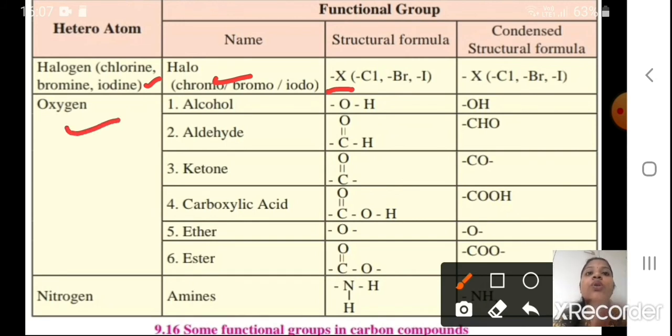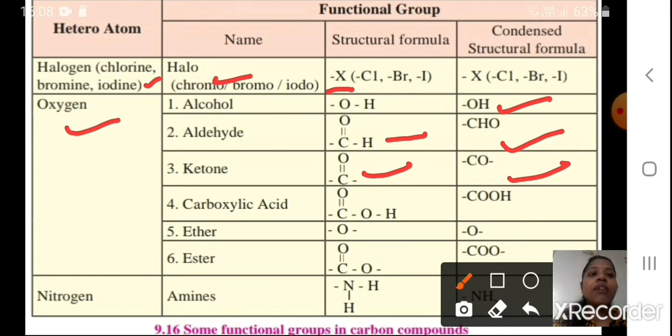Next, if you take the heteroatom oxygen, you can have, see how many types, six types. Alcohol, you write it as dash OH. You will remember the functional group of alcohol is dash OH. Aldehyde, the functional group is dash CHO, which you can write in the structure as dash C double bond O dash H. Then you have ketone, that is dash CO. How it comes in the structure, you can see, C double bond O.